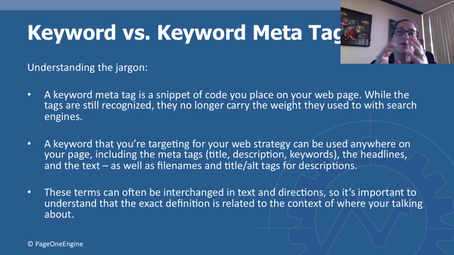So you have several meta tags. You have a title meta tag, a description, and you have keywords. You have headlines on your actual page, and the text, as well as the file name or the alt tags for your images. So these terms can often be interchanged in text and direction, so it's important to understand the exact definition related to the context of where you're talking about.